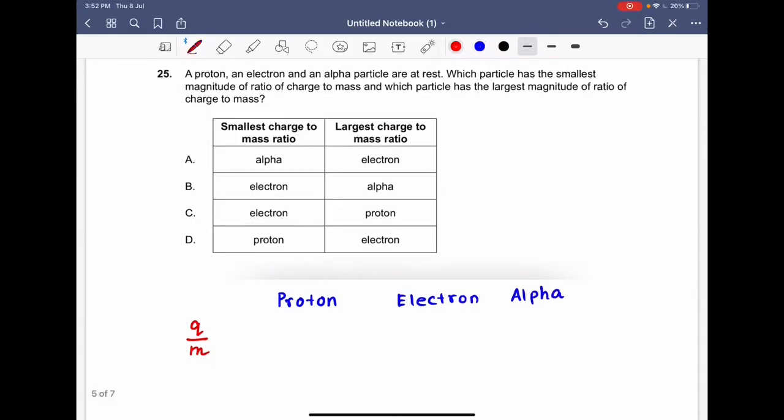So what is the charge of the proton? The charge of the proton is e, so 1 unit of charge. What is the mass of the proton? This will be equal to m_p. The subscript p means it is the mass of the proton. What is the charge of the electron? The charge of the electron is e, right? 1 unit of charge again.